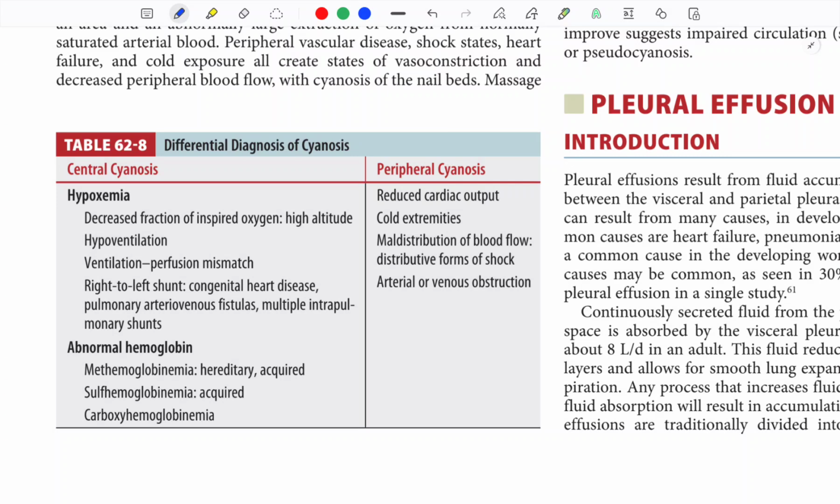So remember Weber. What are the differential diagnosis of cyanosis? Central cyanosis can be caused by hypoxemia and abnormal hemoglobin. Hypoxemia like hypoventilation, right to left shunt and VQ mismatch, high altitude. While abnormal hemoglobin like methemoglobinemia, sulfhemoglobinemia and carboxyhemoglobinemia cause cyanosis. Peripheral cyanosis is cold extremities, distributive shock and venous obstruction.